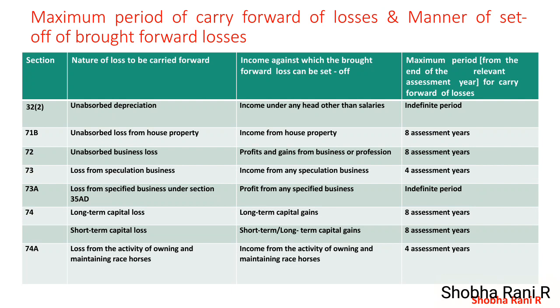Under Section 74, long-term capital losses. Loss from long-term capital asset can be set off against long-term capital gains only. It cannot be adjusted with any other heads of income. Unabsorbed loss from long-term capital asset can be carried forward for 8 years, and such carry forward losses can be set off against long-term capital gains only.